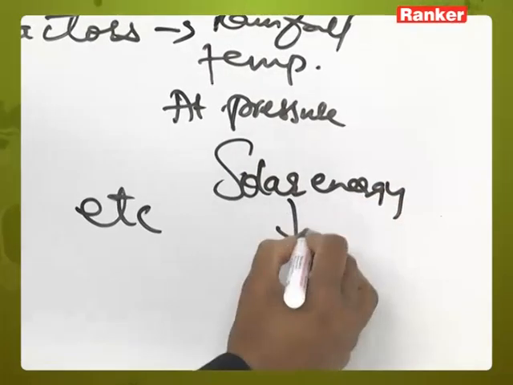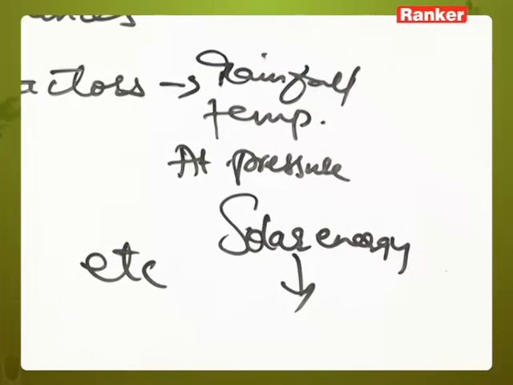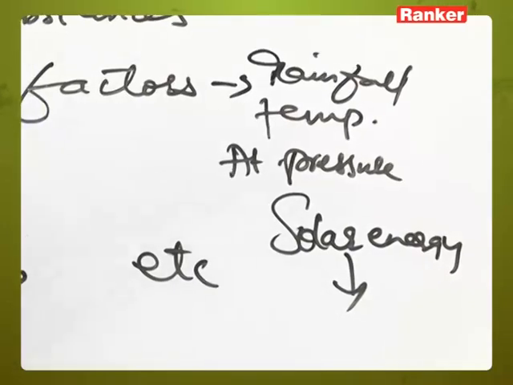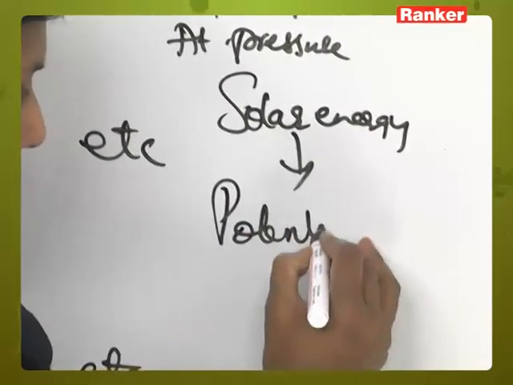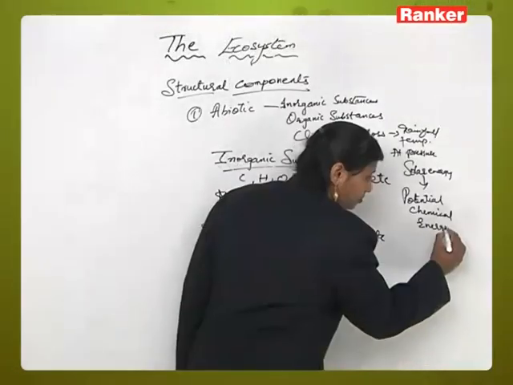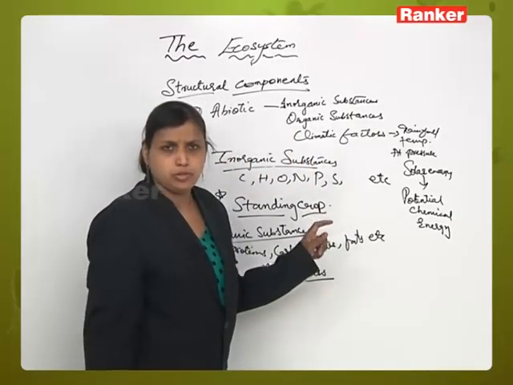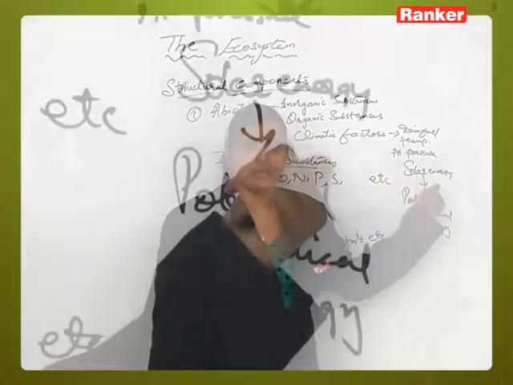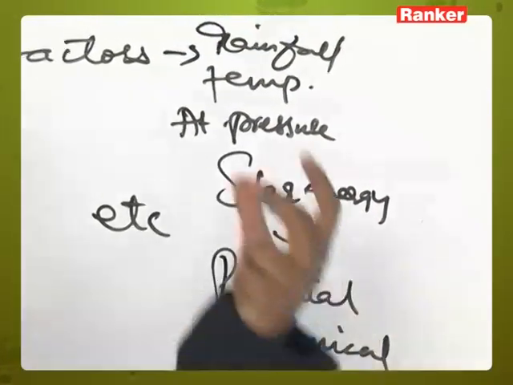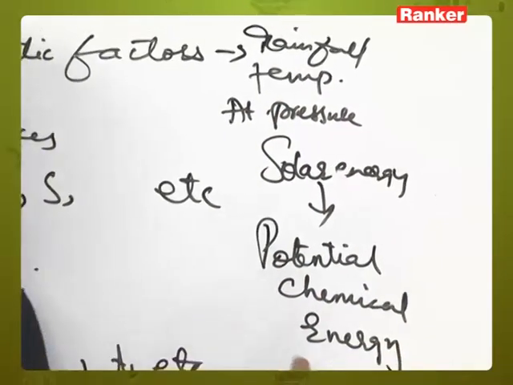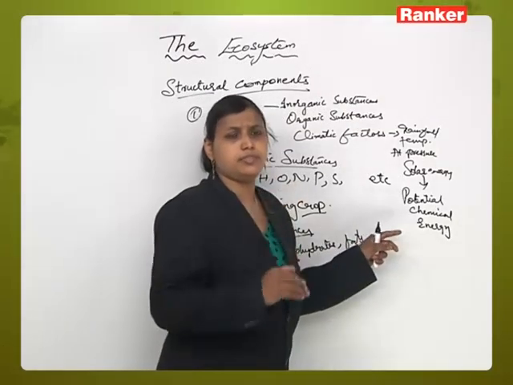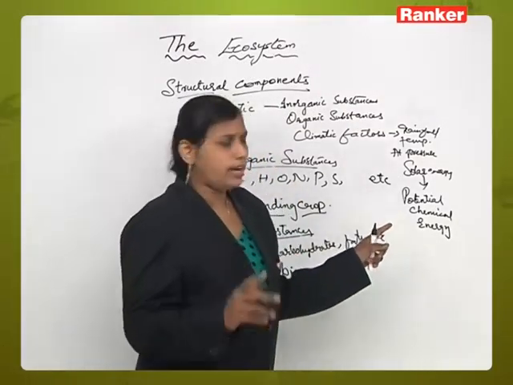Here, the trapping of solar energy from the sun and converting it into potential chemical energy, and transferring this chemical energy. So, for any ecosystem to get energy, the whole source will be the solar energy. We get solar energy from the sun, and it is transferred into potential chemical energy, and this chemical energy is sent to different trophic levels for fulfillment of the energy required for an ecosystem.